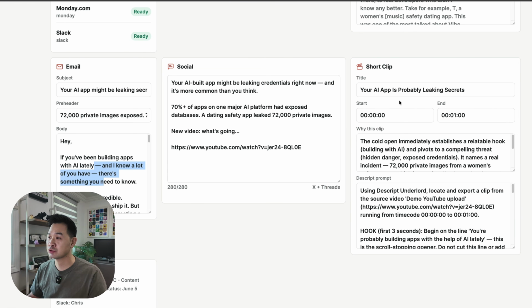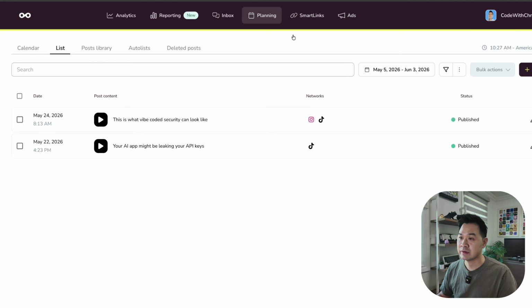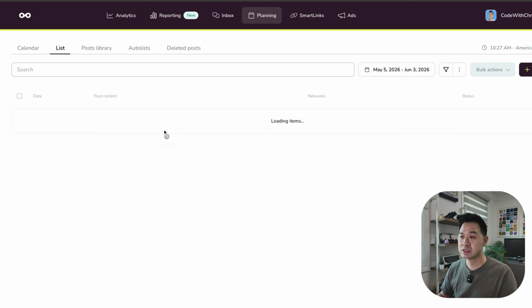In terms of the short clip, I edit my videos with Descript, and it's got an AI component to it, which you can just paste in this prompt and it will actually do the clipping for me. And then I can just export the short. So is it done? Yeah. So here it's scheduled in Metricool. We go here and we refresh this, we should see the 2 posts come up.